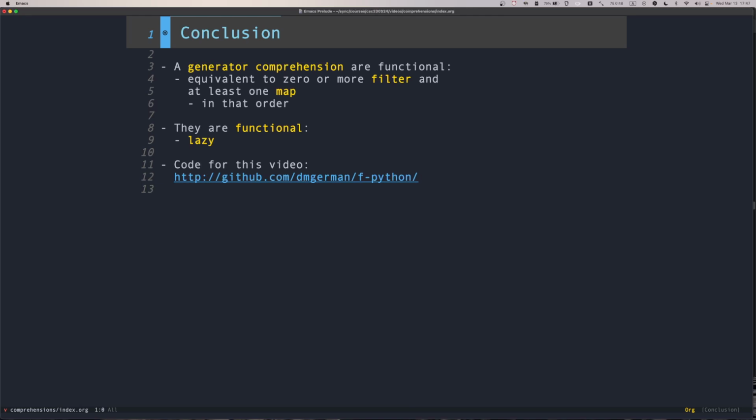So in conclusion, a generator comprehension is essentially functional programming. It's equivalent to zero or more filters and at least one map in that order. And they are lazy. They're lazy computation.